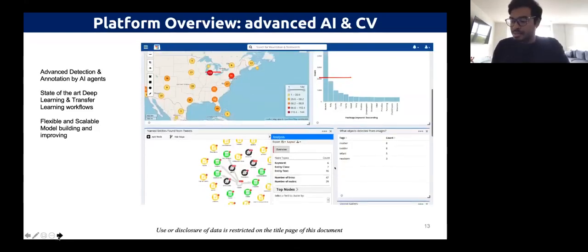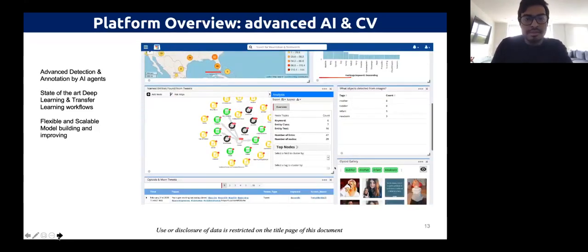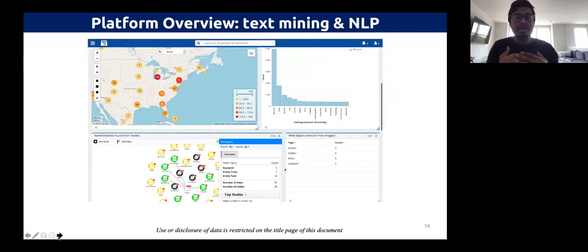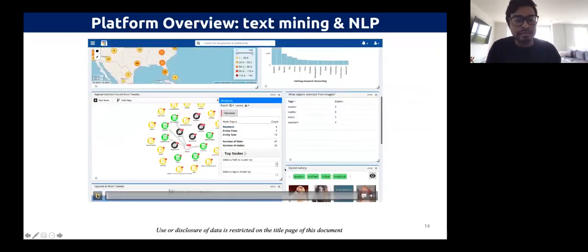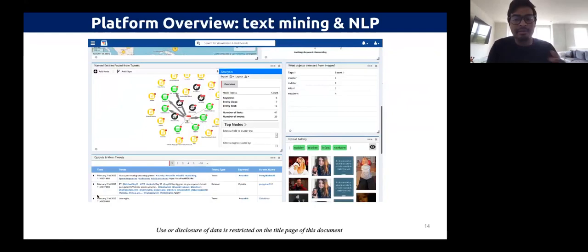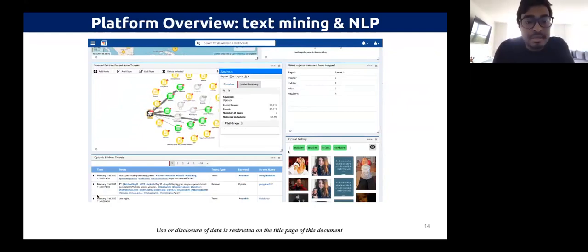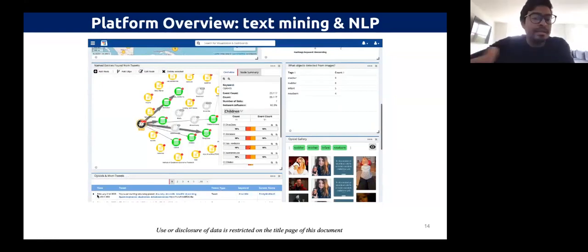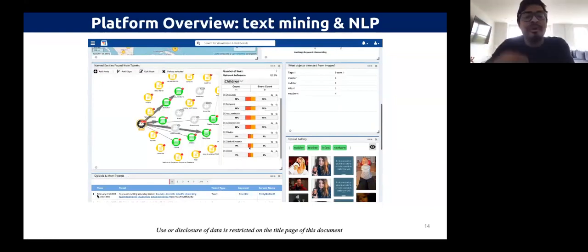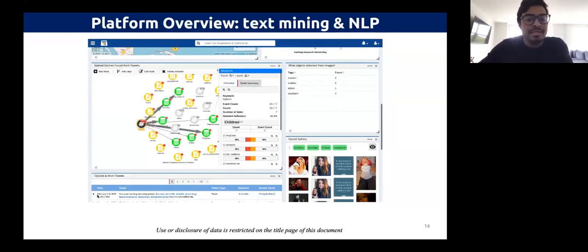So let's go to the next one. Here we're looking at how we can use advanced text mining and NLP. Here we're going to look at something called named entity recognition, relation extraction, and how we can annotate tweets, and the AI can detect these things. So now going back to this, this is a linked node analysis. And again, we have the power to design this any way we choose. For this purpose, we are trying to model how relationships and entities are categorized and detected within text. And so that's what we can see here.